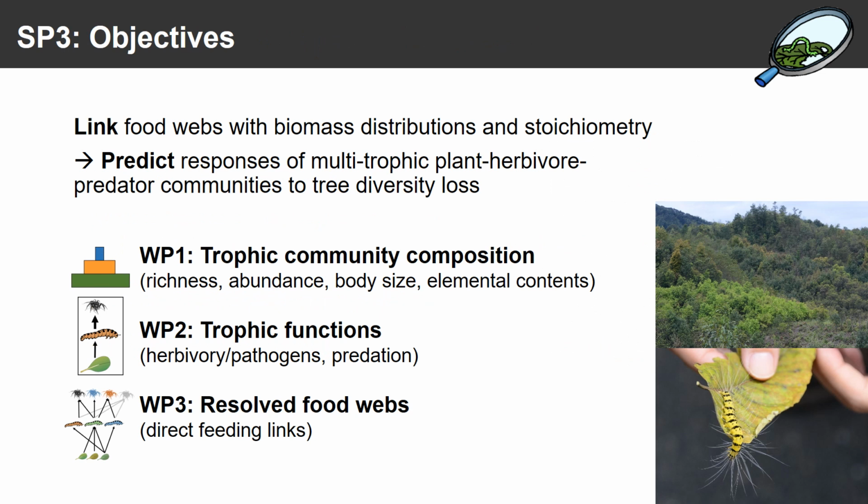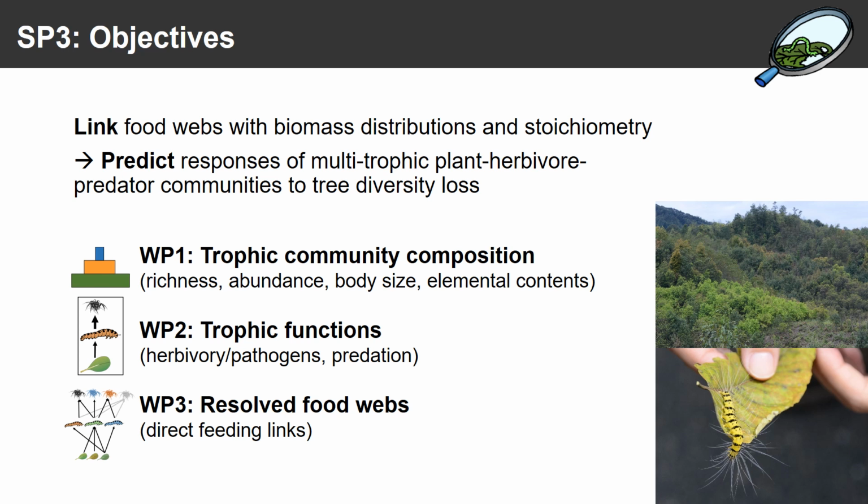So what are we planning to do in SP3? We're aiming to link food webs with biomass distributions and stoichiometry to truly predict responses of multi-trophic plant-herbivore-predator communities to tree diversity loss.